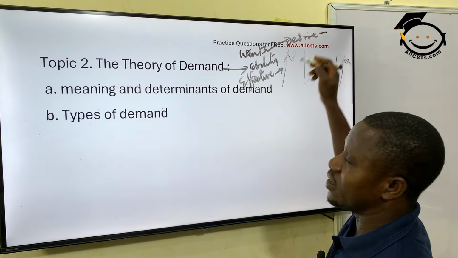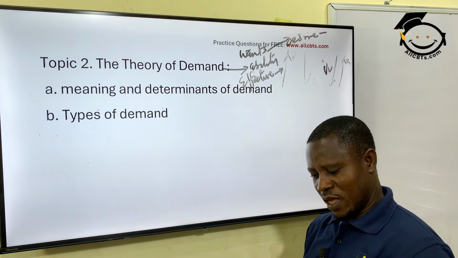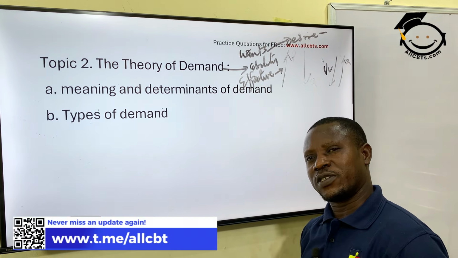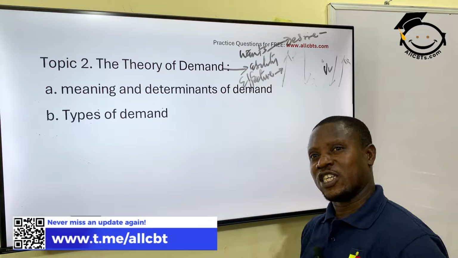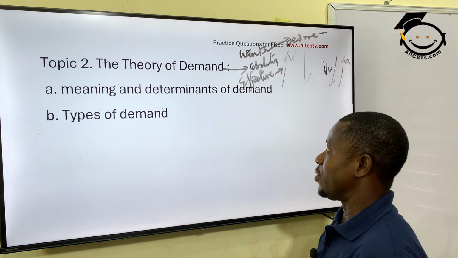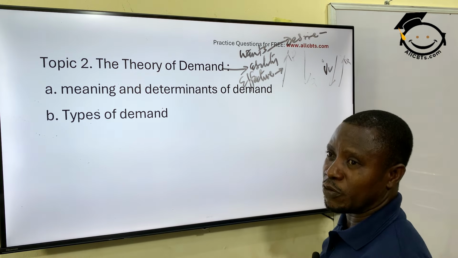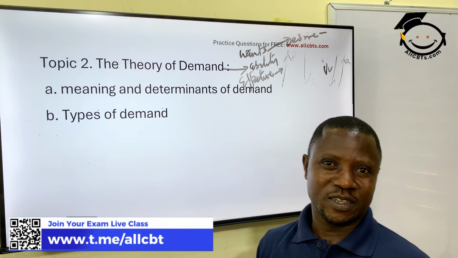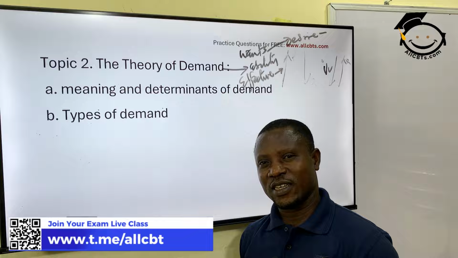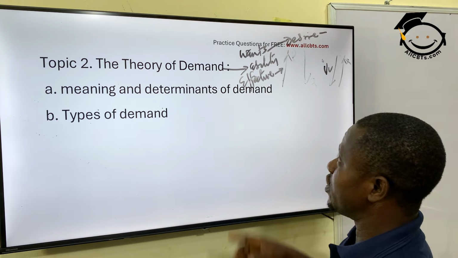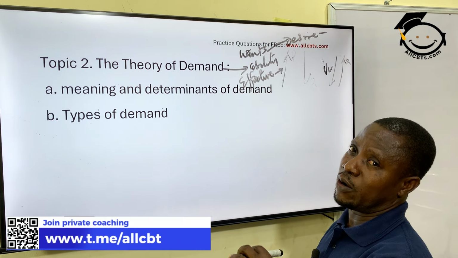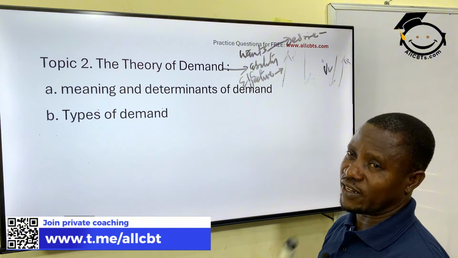People desire so many things. Remember that popular saying, if wishes were horses, even the beggar would ride on it. Okay? So people desire so many things. So people ask them, what do you want? I want an aeroplane. But can you buy an aeroplane? You can't. Okay? Anyway, people find it difficult to understand the difference between their wants and also their needs.